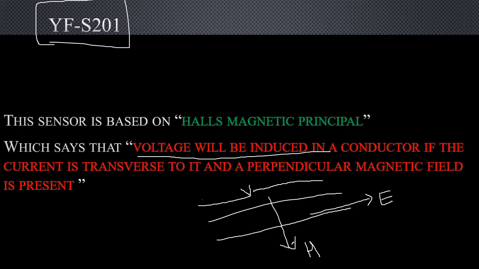If the voltage is produced, then definitely current will be flowing. Due to magnetic action, the magnetic field and electric field will be produced, and those two in combination will produce a voltage difference here. On this principle itself, the YF-S201 sensor will be working.